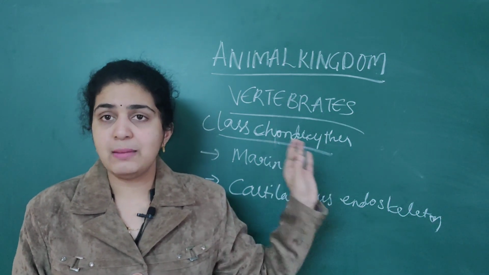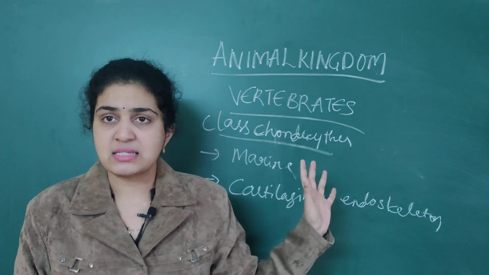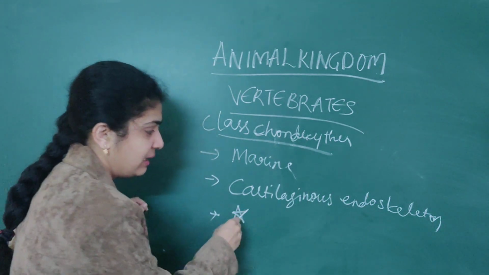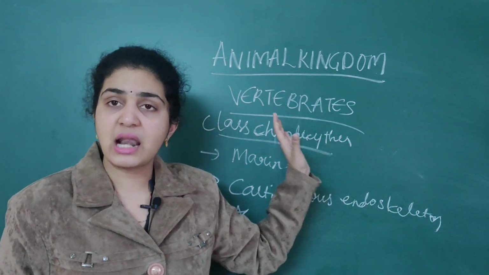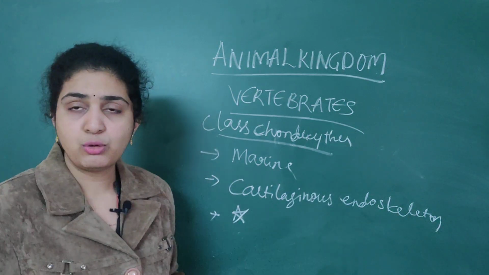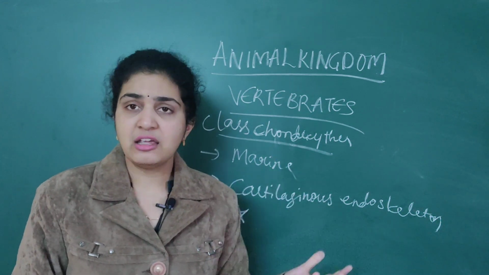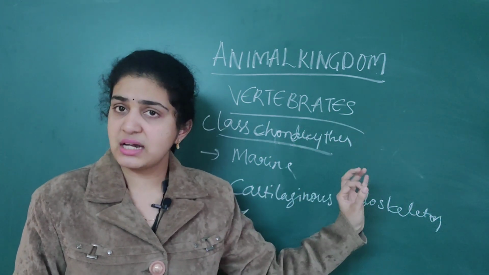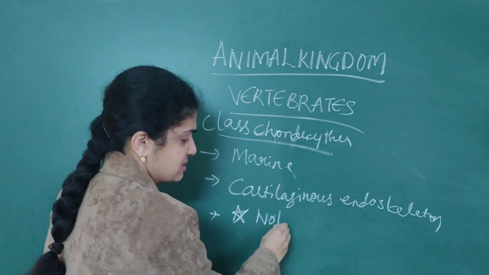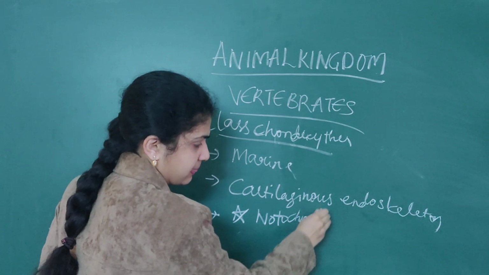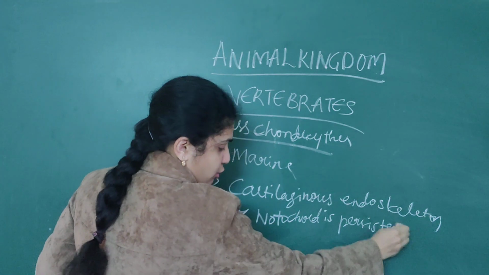But, important NEET question, only in chondrichthyes is the notochord persistent throughout life. If they ask in which organisms notochord is persistent throughout life, and give you examples including invertebrates, the answer is chondrichthyes. So notochord is persistent throughout life.